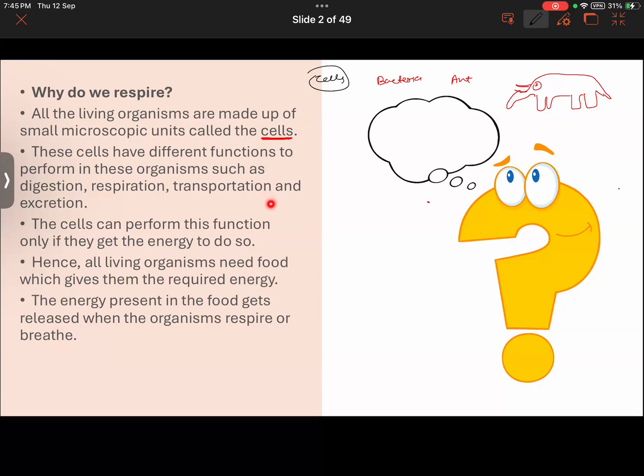Now, the cell has several functions to perform, meaning that the food that we eat ultimately goes to the cells where it is broken down, from where it will be transported to other cells. Within the cells, it will be transported from one place to another. So when we look at, let us say that you have this person here.